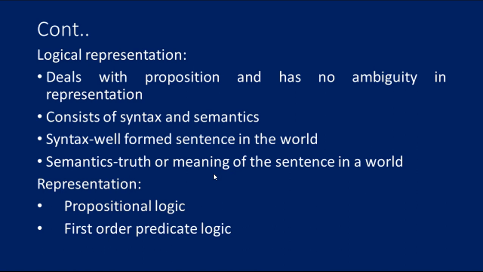We know knowledge is awareness or familiarity gained by experience of facts, data and situations. So what are the types here? Structural knowledge, declarative knowledge, heuristic knowledge, meta knowledge, procedural knowledge, all these things. Declarative knowledge means knowing about something. It includes concepts, facts and objects. It is descriptive knowledge and is expressed in declarative sentences.